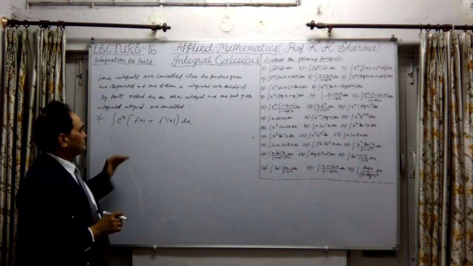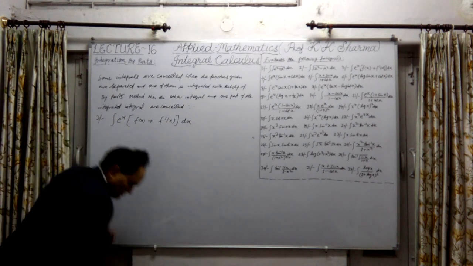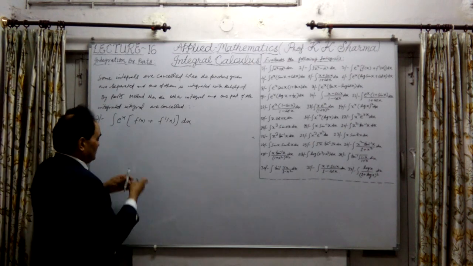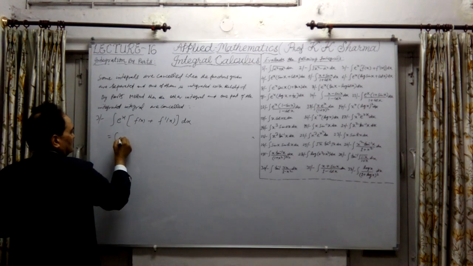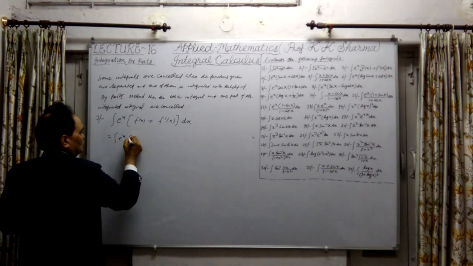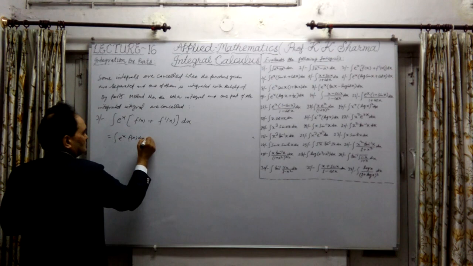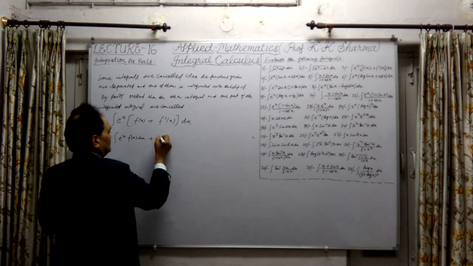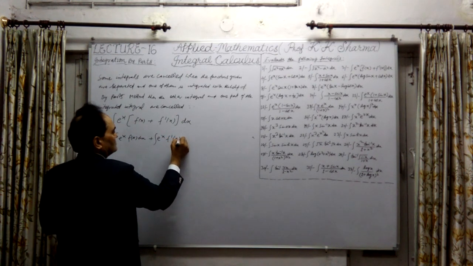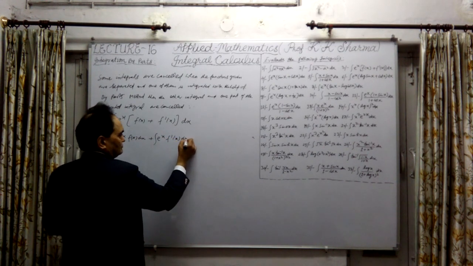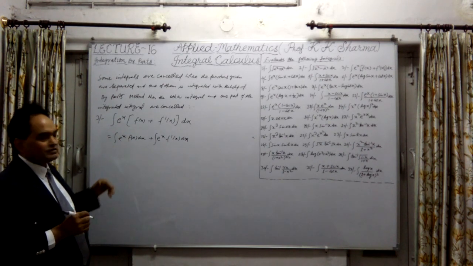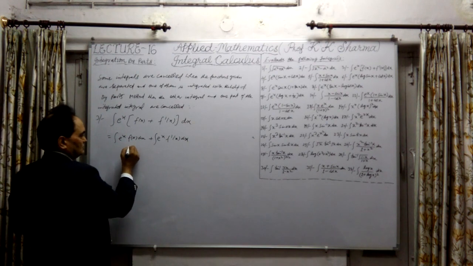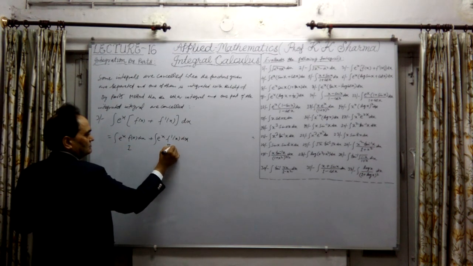Now if we separate them, what will be the separation? This is the integral of e^x f(x) dx plus the integral of e^x f'(x) dx. Now I will integrate this function with the help of the by-parts method, integrating the first part.